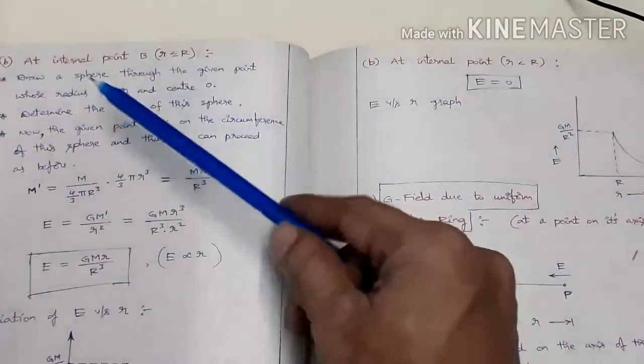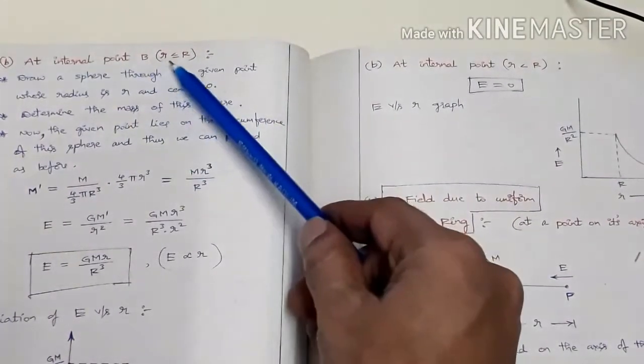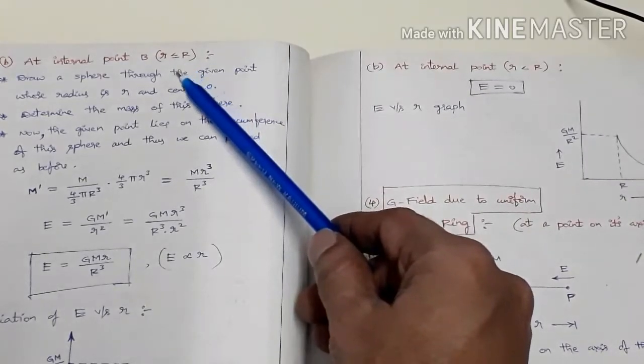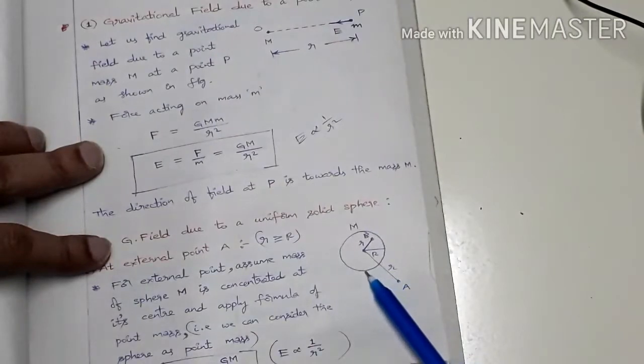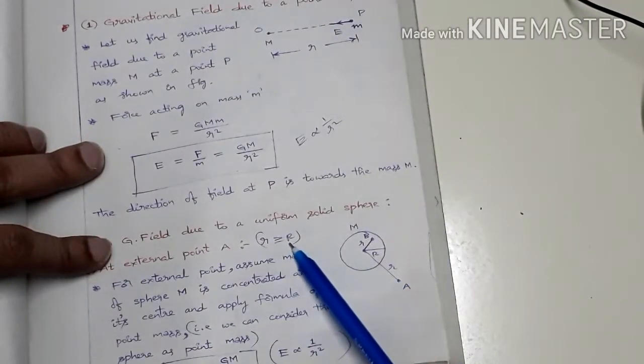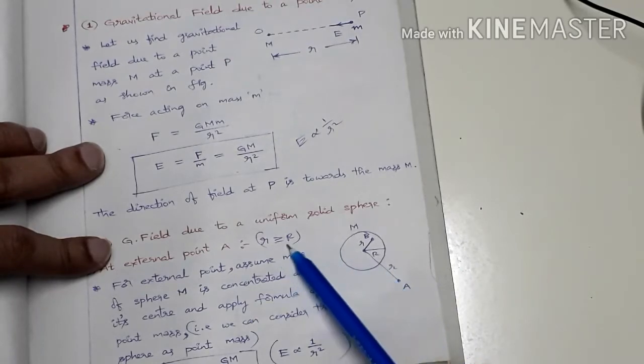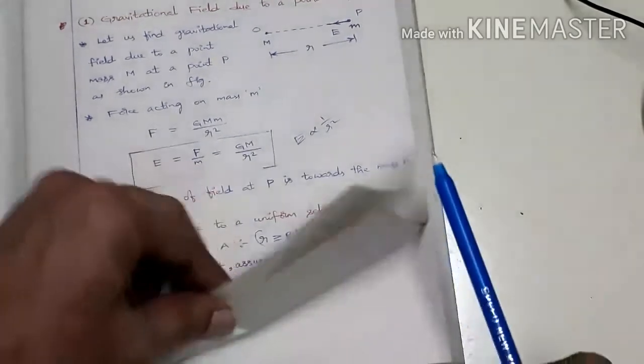So if the point mass, let us consider an internal point B. Here, what is small r? Small r is less than or equal to capital R, that is the radius of the sphere. In the previous case, small r was greater than or equal to capital R, since the point was lying outside or on the surface.